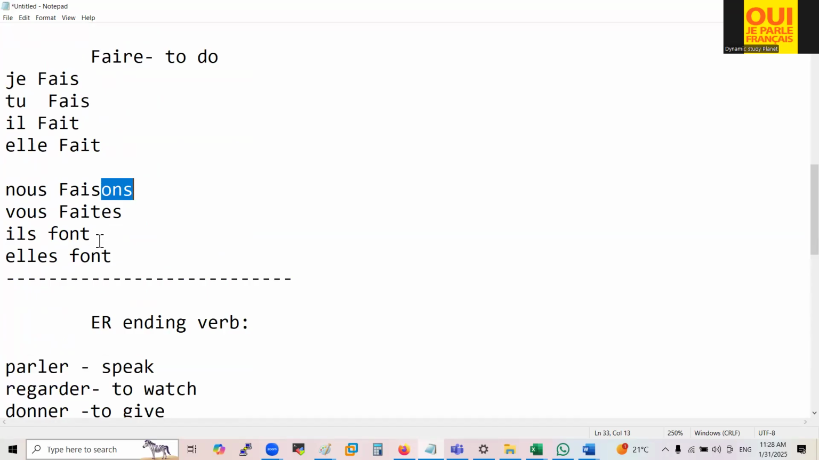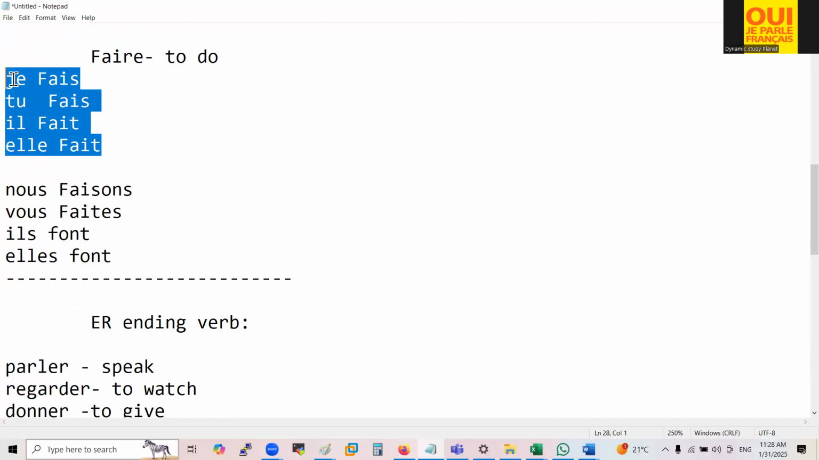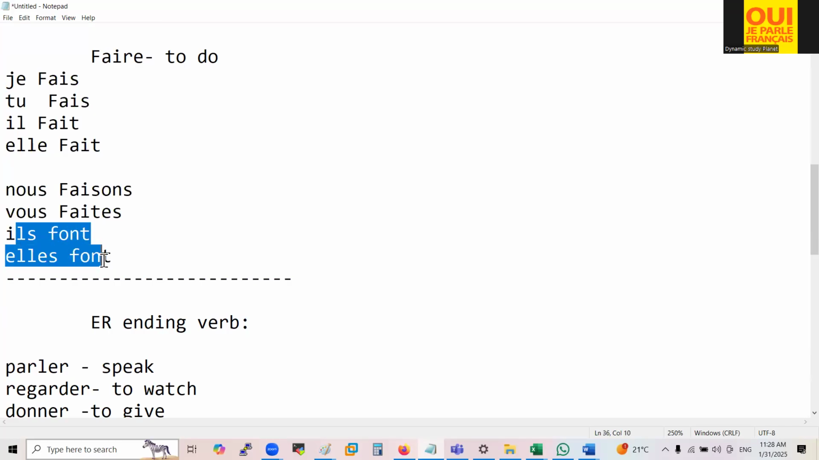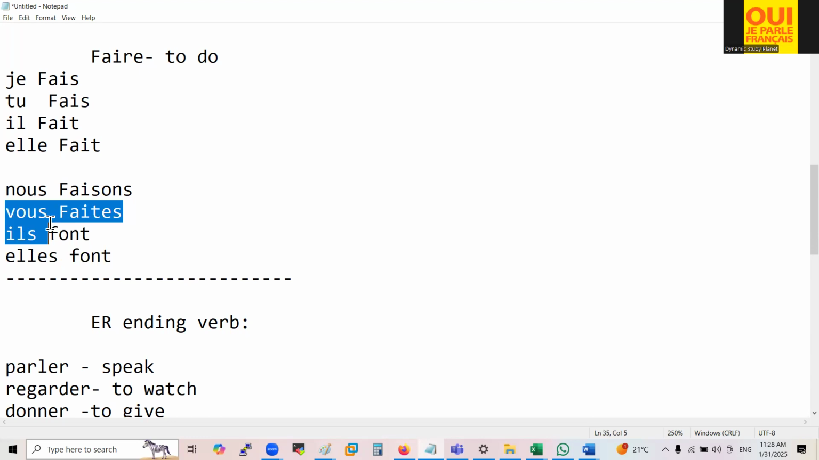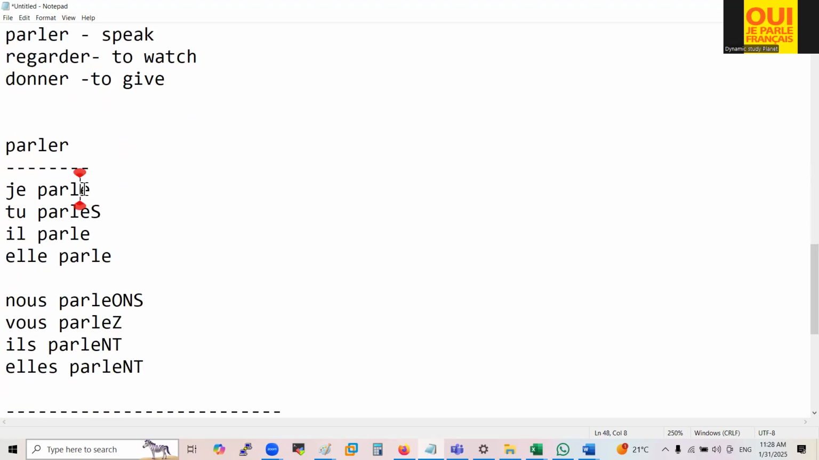But this is another verb, an irregular verb. Some of them you can understand very well, some of them you have to learn on your own. As they are, you have to learn them. I can't change them; there is no rule to learn them. So in this way we conjugate this verb.